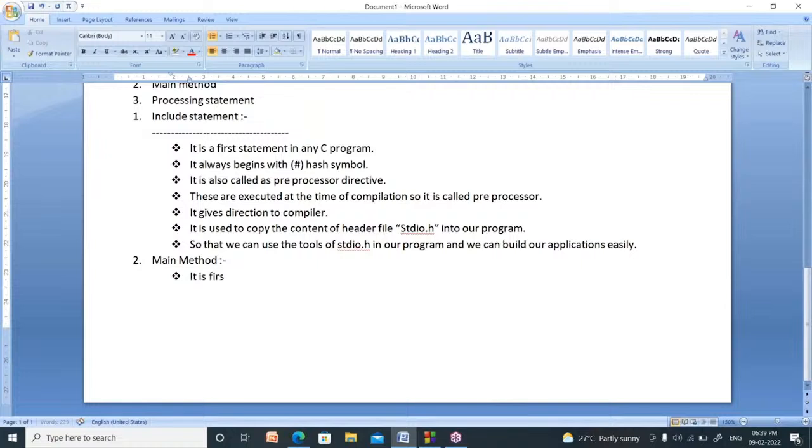It is the first executable statement. It is the entry point of any program. Your program will be executed from the main method only. It is a very, very important function.